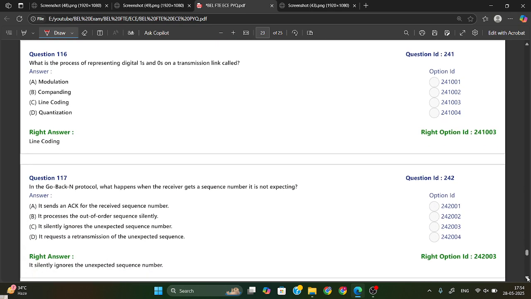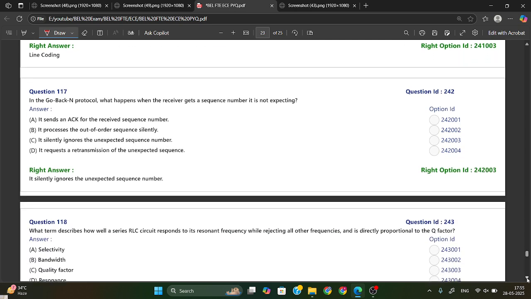What is the process of representing digital 1 and 0 on a transmission line? So in a transmission line link, the representation of 1 and 0 we call line coding. Option C. So simple definition they have asked.